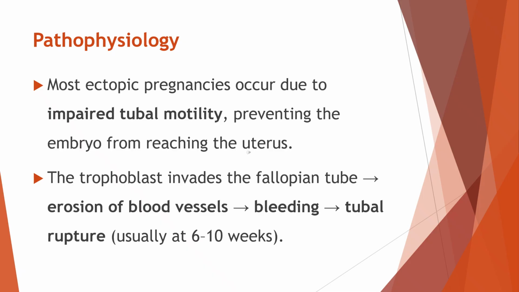With time, the pressure of the growing pregnancy and the ongoing bleeding can become too much for the tube to handle, and the tube may finally tear or rupture. This tubal rupture usually happens around 6 to 10 weeks of pregnancy and leads to sudden, severe internal bleeding, which is why ectopic pregnancy is a medical emergency.